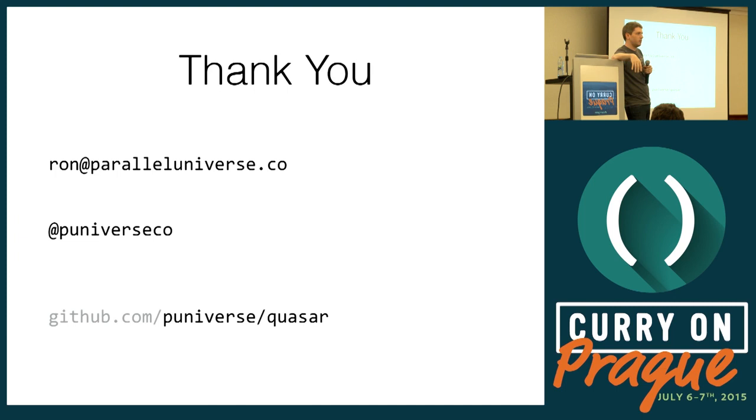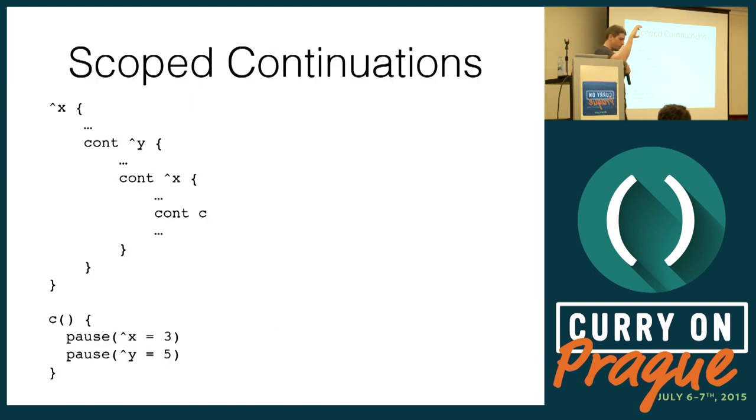Yes? So they're called scoped continuations, but from the few examples, I couldn't tell what the scope was. Are they lexically scoped? They're lexically scoped, yes. Okay, so do you declare it at the top? Just like exceptions, just like the try block with exceptions, exactly the same. But there was another piece of code that is referring to the same name, which is declared in a parallel piece of code. Right. So think about it as two enclosed try blocks on the same exception type. So if C uses X, which refers to the X that's up there, but how do you?